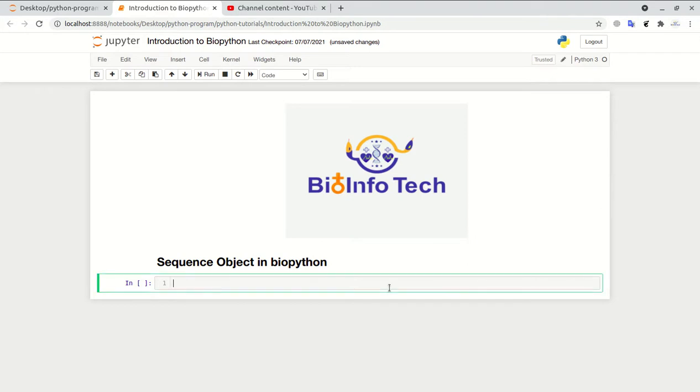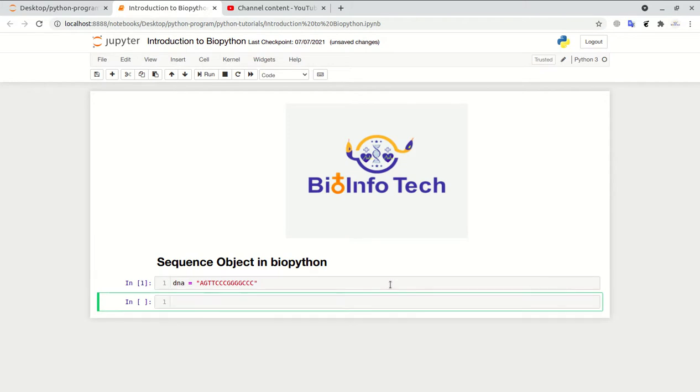Okay, let's start. Suppose we have a string named DNA, and I am assigning this sequence into the DNA variable.